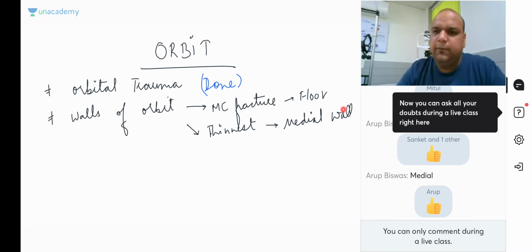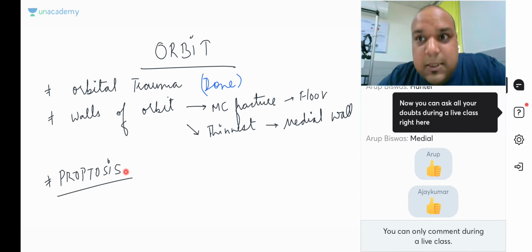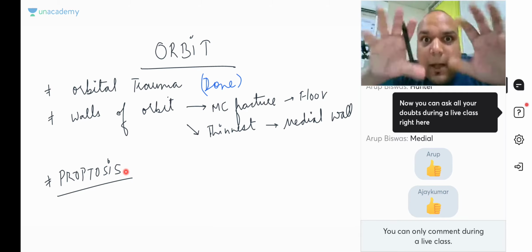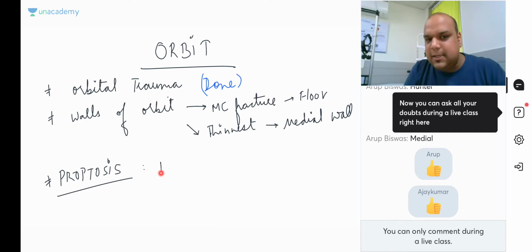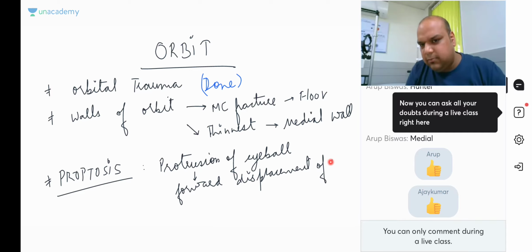Now, what we want to study is the topic proptosis. So, what is proptosis? What am I trying to do? I'm trying to show you protrusion. The eyes have popped out, like a Tom and Jerry cartoon. So, proptosis is protrusion of the eyeball, or I can say forward displacement of the eyeball. I hope you understand this.